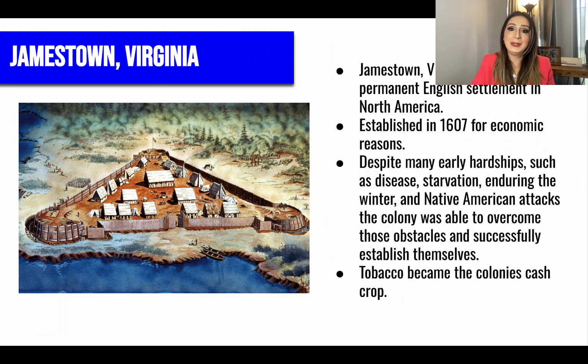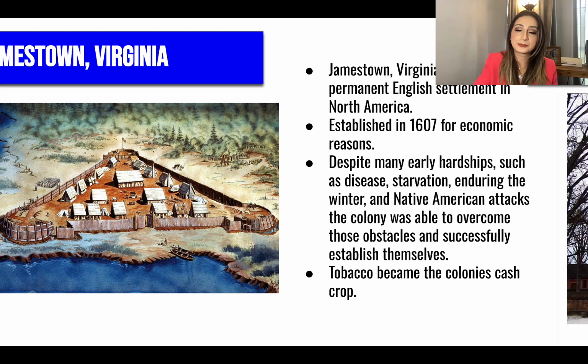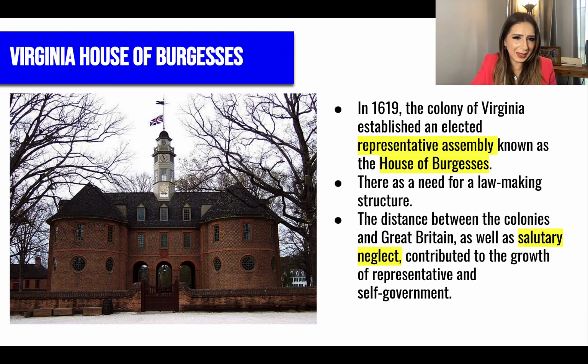Jamestown, Virginia became the first permanent English settlement in 1607. Despite many hardships, they did become successful after they were introduced to tobacco, a cash crop that made them very successful. Another thing that made them extremely successful was that in 1619, they established the first elected representative assembly, known as the House of Burgesses.